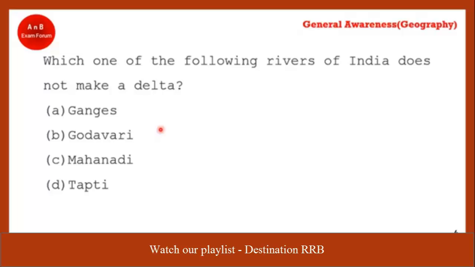Estuary. All the rivers which flow from east to west are not making delta, they are making estuaries. Ganga, Godavari, Mahanadi all flow from west to east and merge into the Bay of Bengal. So these make delta, but Narmada and Tapti are the only two rivers which don't make delta, they make estuaries.